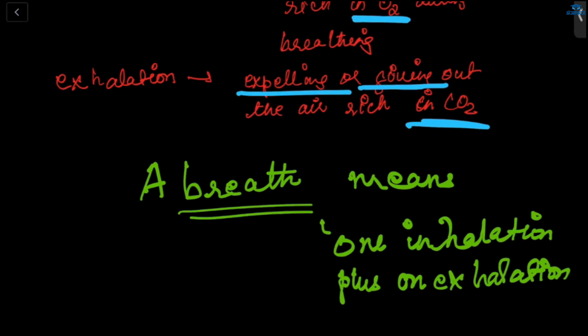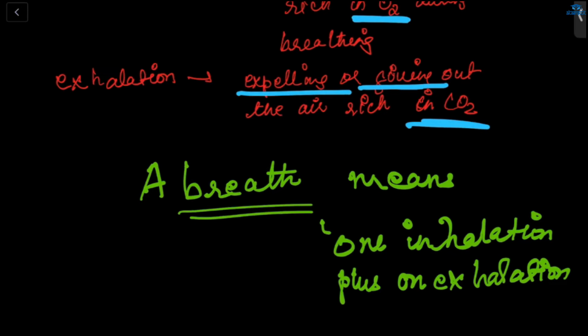We know that air contains oxygen. So when we breathe in air, it is the oxygen present in the air that is utilized by our body to break down food and produce energy. We breathe in air to supply oxygen to the cells of our body for the breakdown of food to release energy.